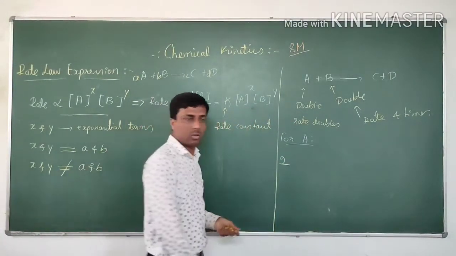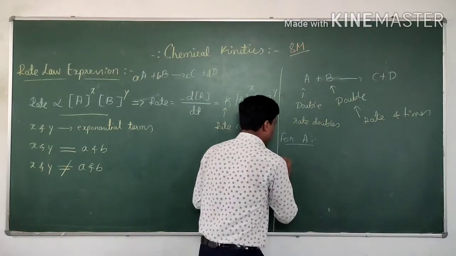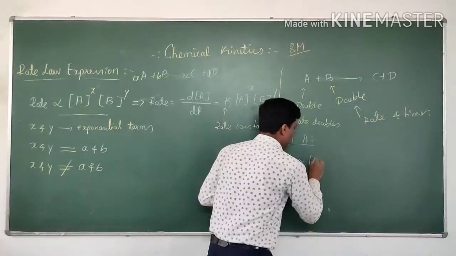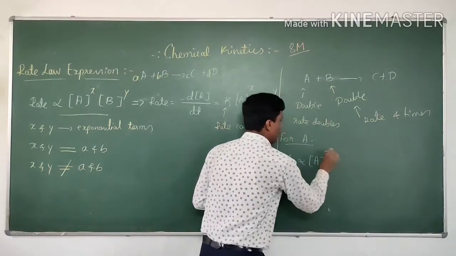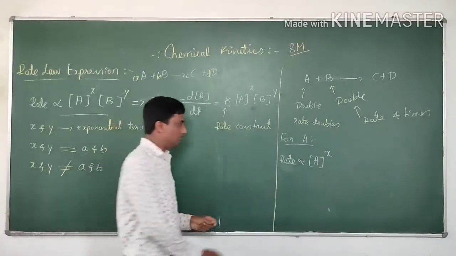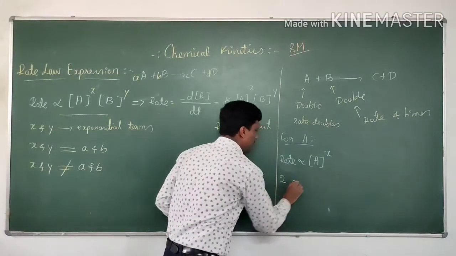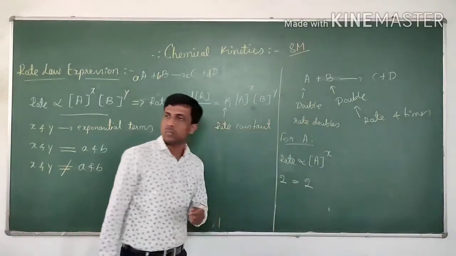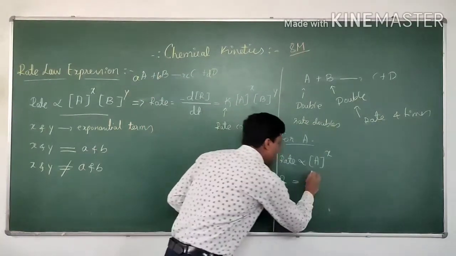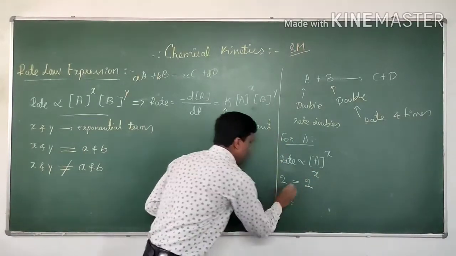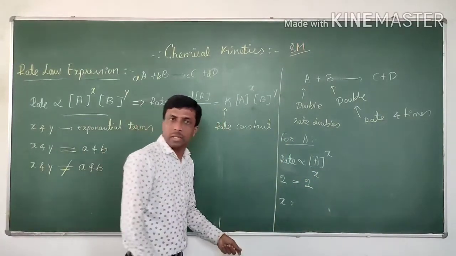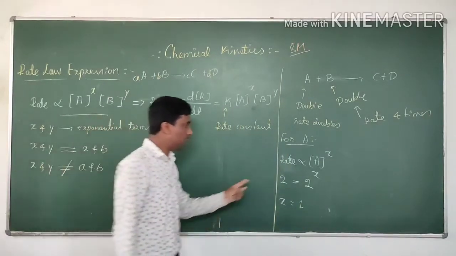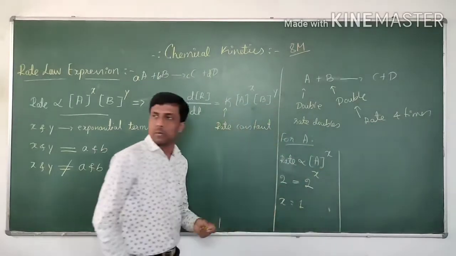Rate is doubled 2. Okay, look, for A, rate is directly proportional to molar concentration of A raised to the power x. Now apply. Rate is doubled when the molar concentration of A is doubled. What is x? 2 is equal to 2 raised to x. So what is x? x is equal to 1. For A, the x value is 1.